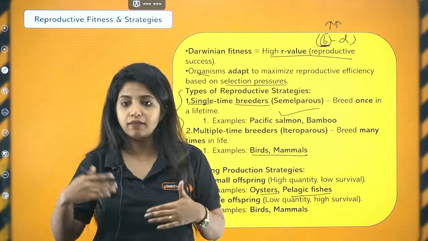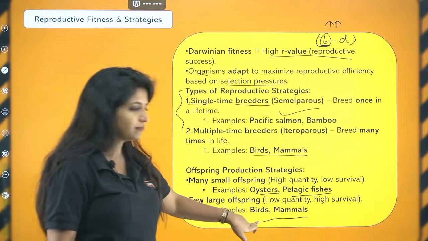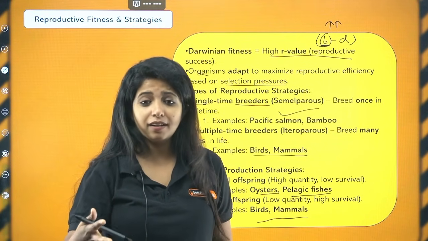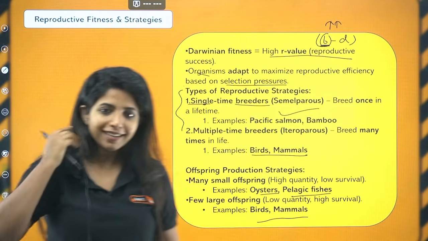They have a high survival rate. Example, birds and mammals. We produce twice, thrice, and the organisms which produce will also be sustaining, right?